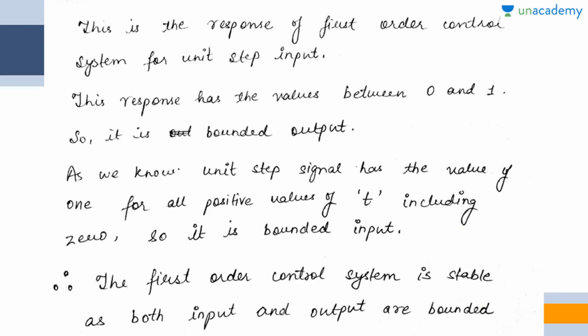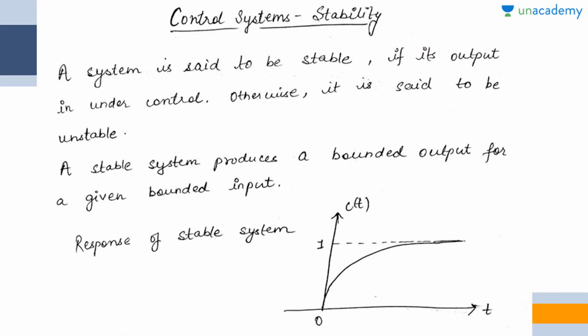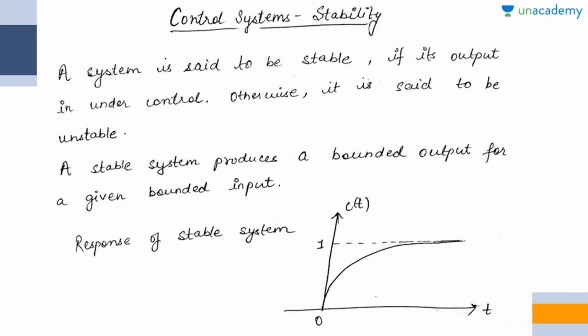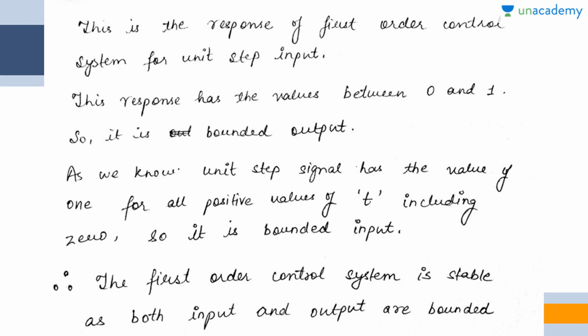Now, this is the response of a first order control system for a unit step input. This response has a value between 0 and 1, so it is bounded. As we know, the value of the output starts from 0, this is 0 and this is 1, and the output is varying from 0 to 1. Therefore, this system is called a bounded output system.